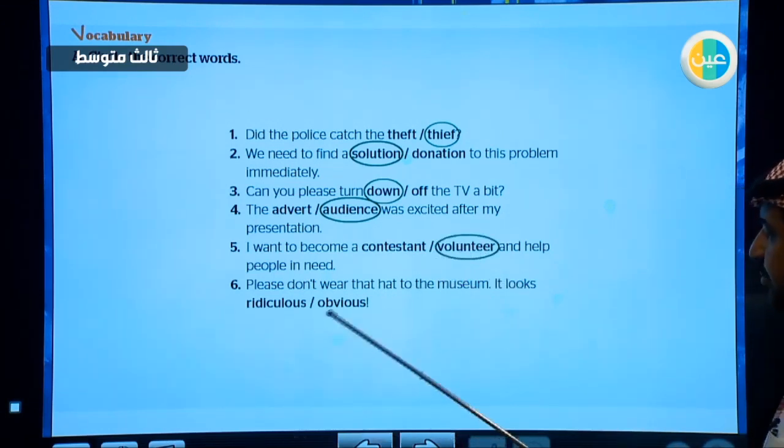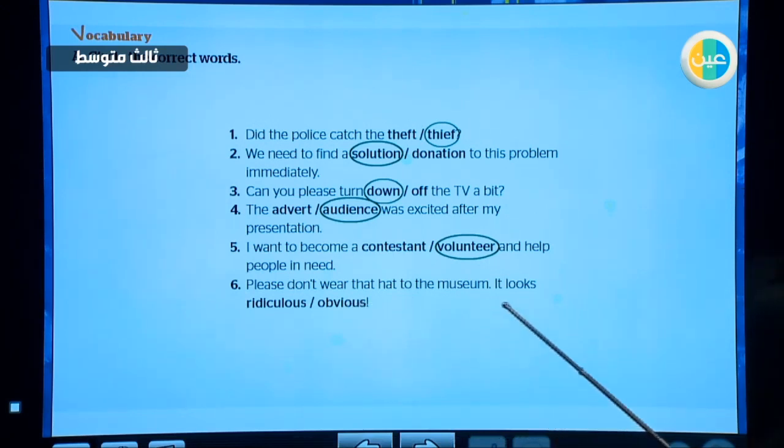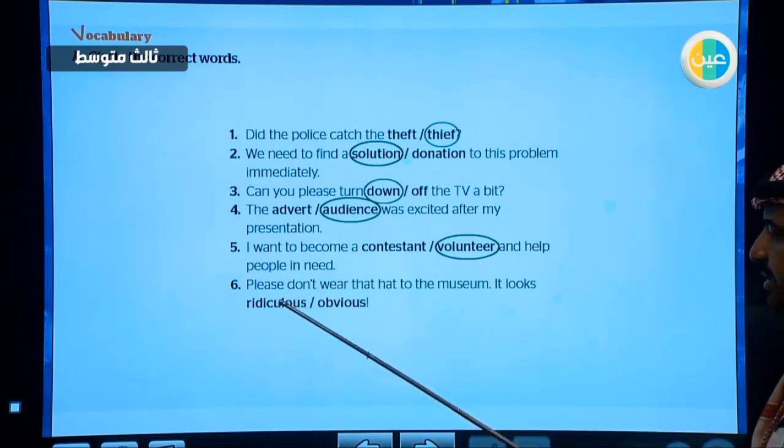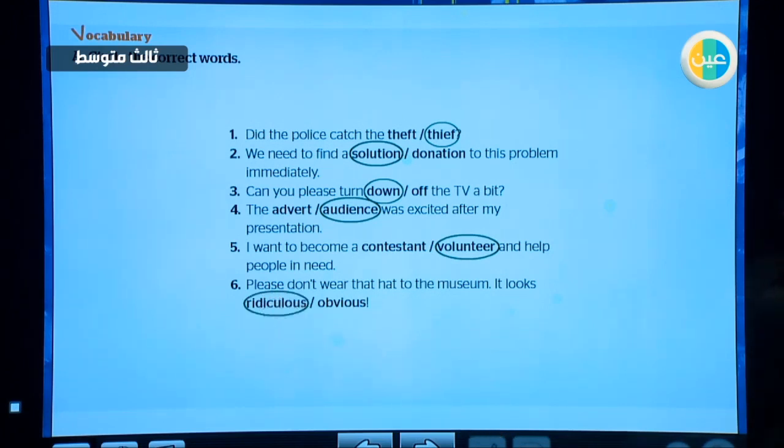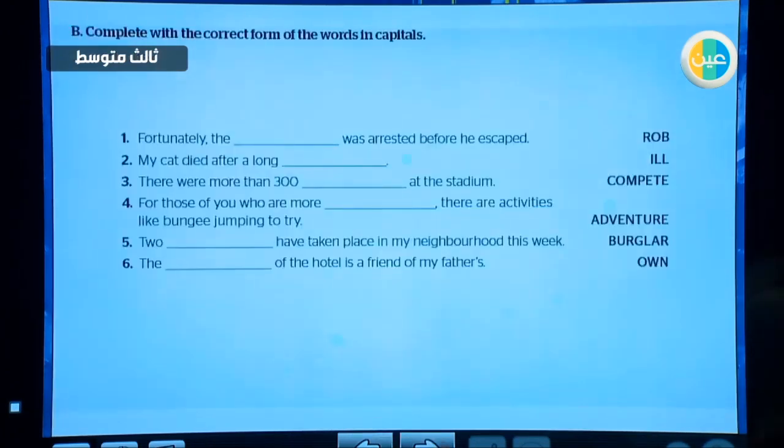Yes, please don't wear that hat to the museum. It looks ridiculous or it looks obvious. Of course, it is ridiculous. Ridiculous means deserving to be laughed at. Go to exercise B, and in exercise B, we are going to form the correct form of these verbs or these words on the right.